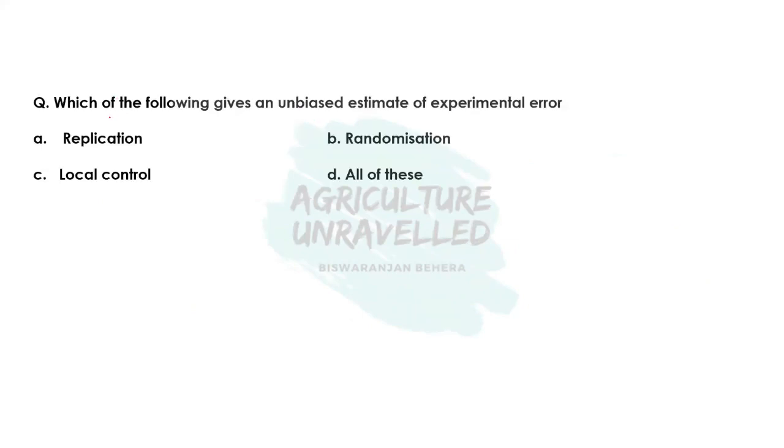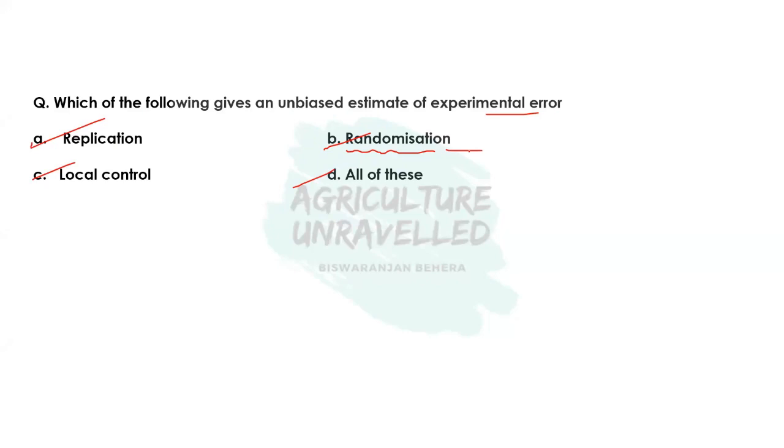Then coming to the next question, that is which of the following gives an unbiased estimate of experimental error, whether it is replication or randomization or local control or all of this. So the correct answer of this question is randomization. So remember this thing. Replication gives the estimate of experimental error, but an unbiased estimate of experimental error will be provided by randomization. So what is randomization?